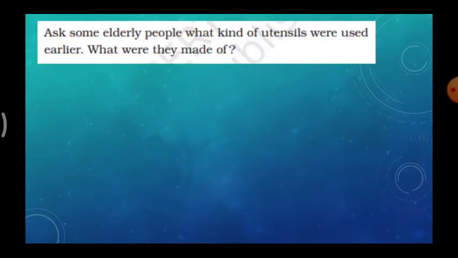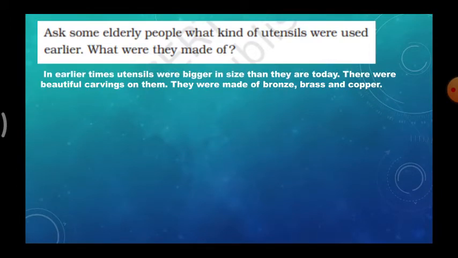Next, ask some elderly people what kind of utensils were used earlier. What were they made of? In earlier times, utensils were bigger in size than they are today. Now we are using very small things, right? It was not like that.